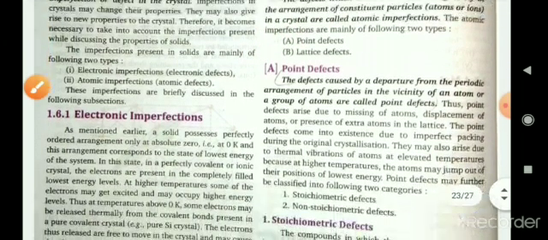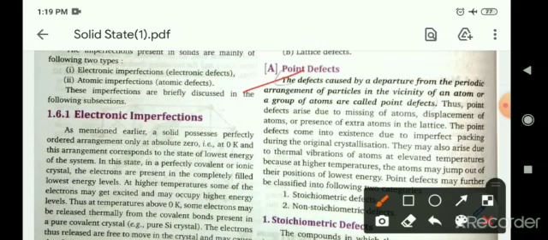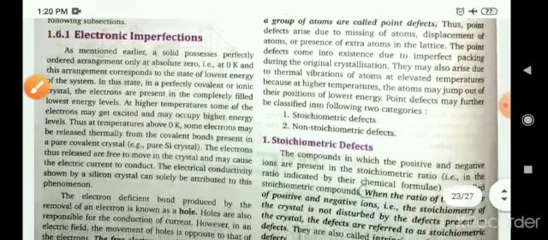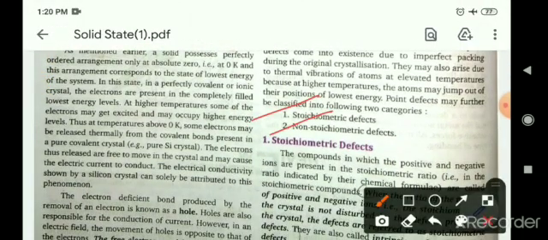The first one is point defect. The defect caused by a departure from the periodic arrangement of particles in the vicinity of an atom or a group of atoms is called a point defect. Simply put, the shifting of an atom or molecule of the constituent particles in a crystal system is known as a point defect. It is of two types: stoichiometric defect and non-stoichiometric defect.